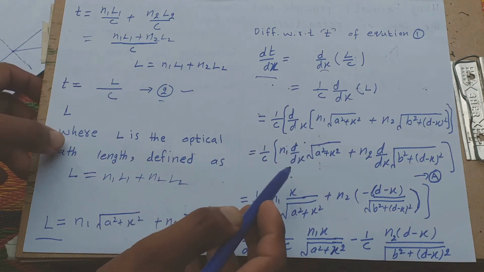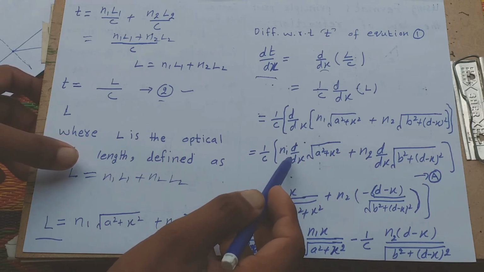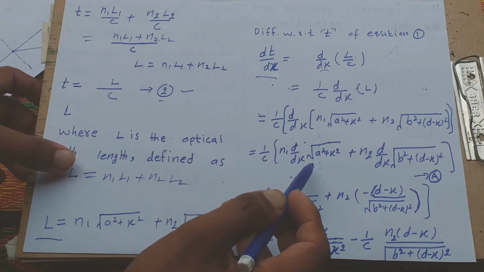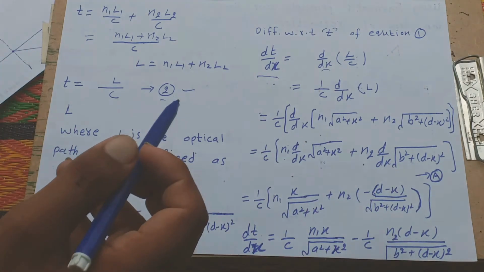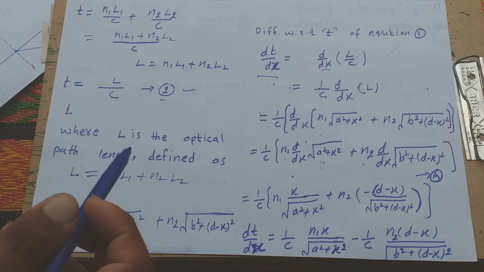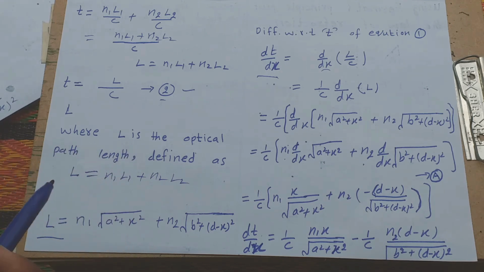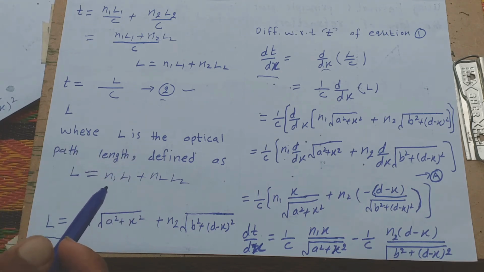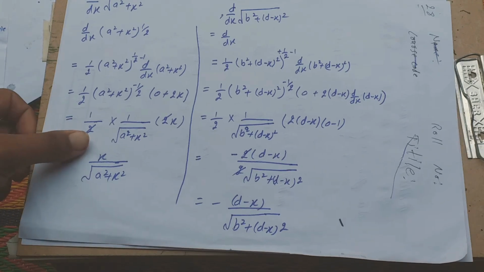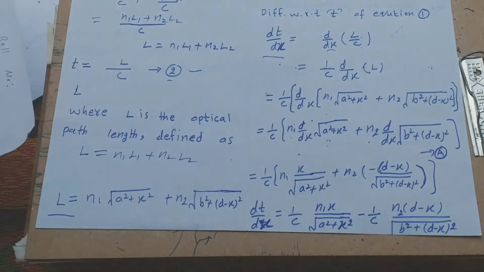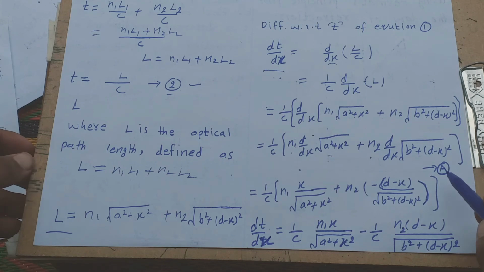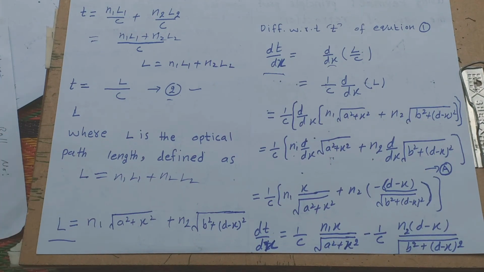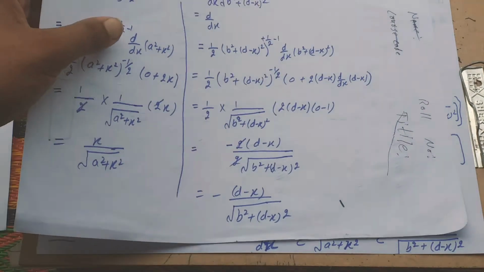And n1 is a constant, so the derivative of this is constant, and also n2 is constant. How do we take the derivative of this equation? We already drew this value. Okay, this is two equations. We name this equation A1, and after solving we use this value.